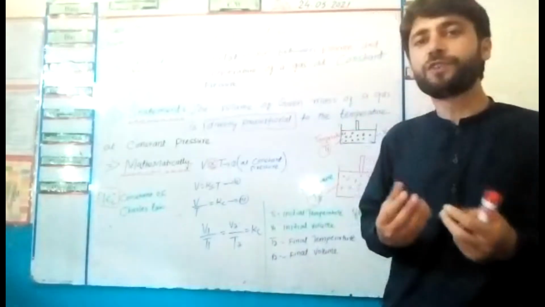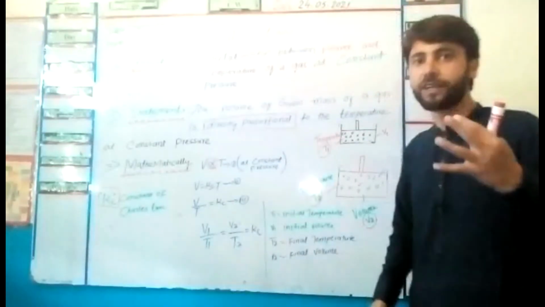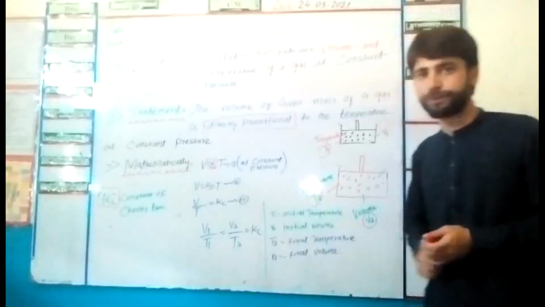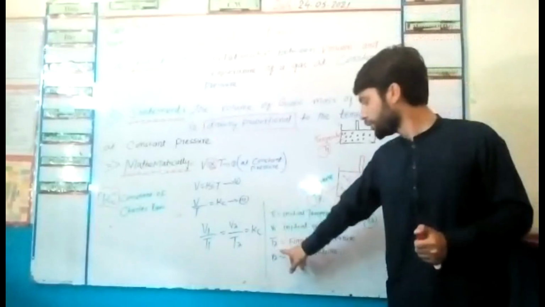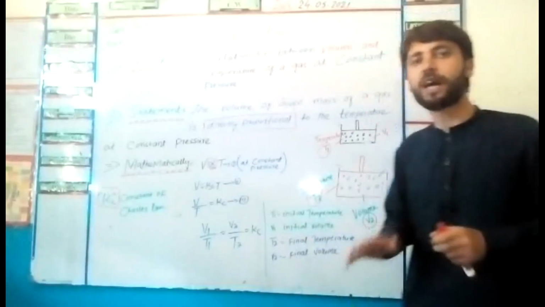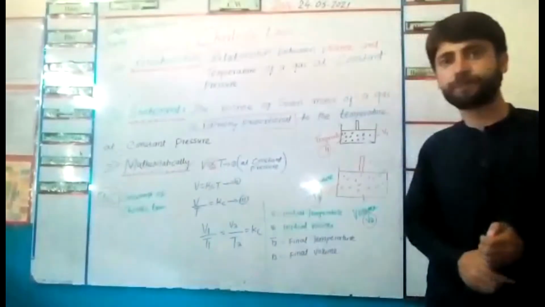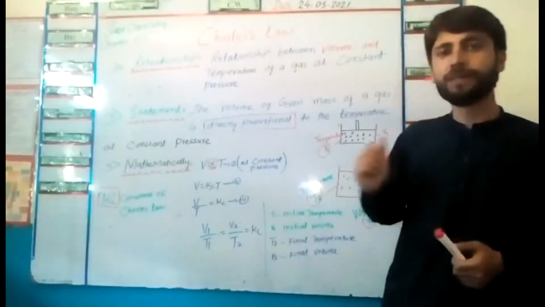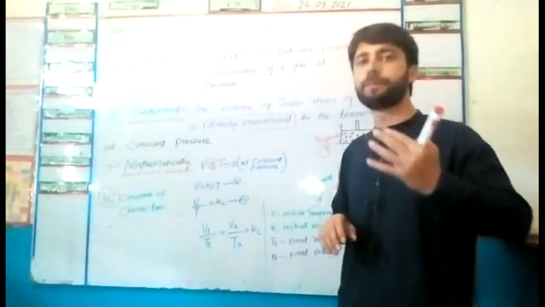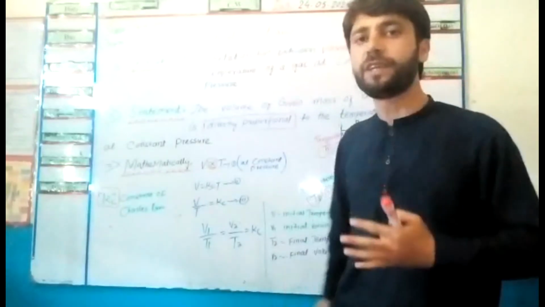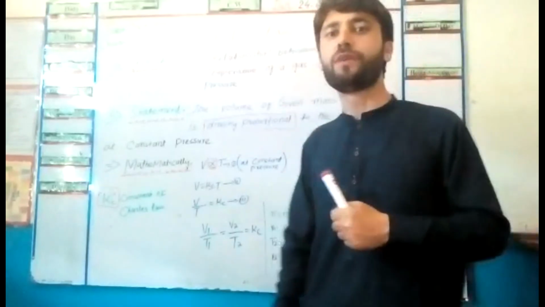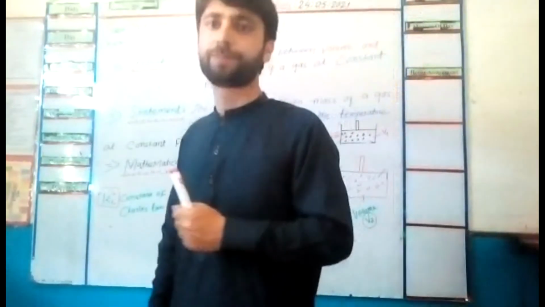So how can we differentiate? For differentiating, we write temperature T2 and volume V2. T2 is the final temperature after increasing the temperature, and V2 is the final volume. It means that after increasing the temperature, the volume increased from V1 to V2.